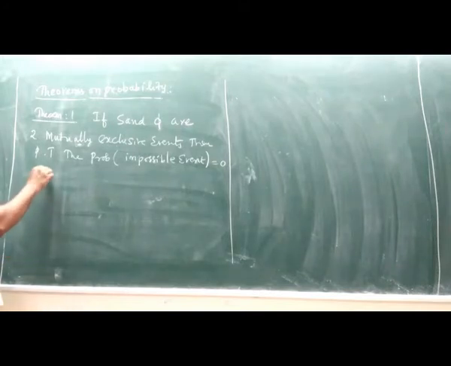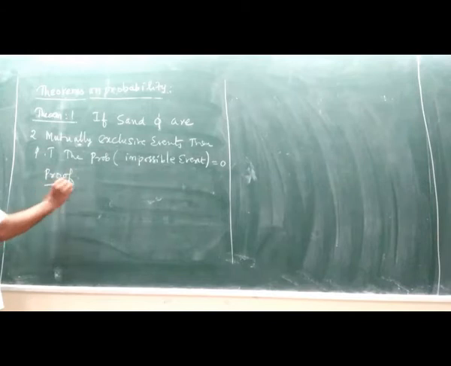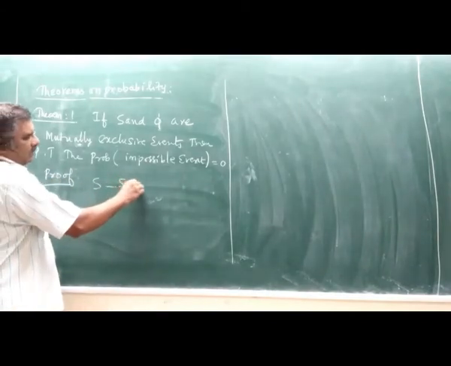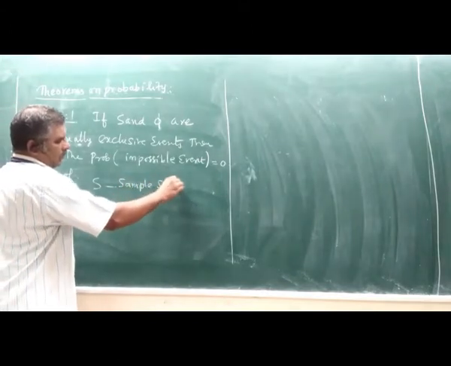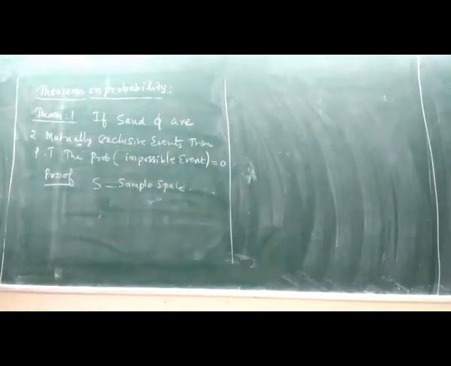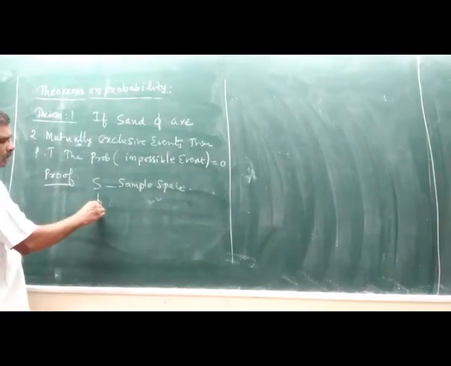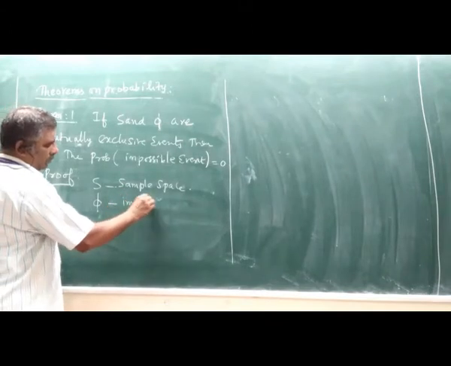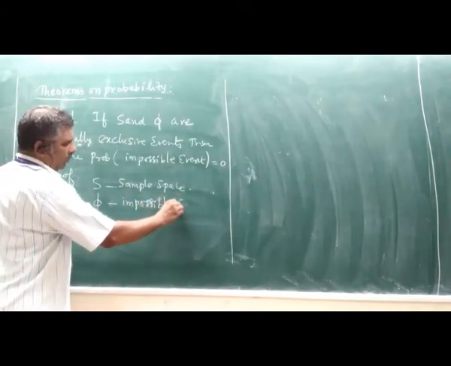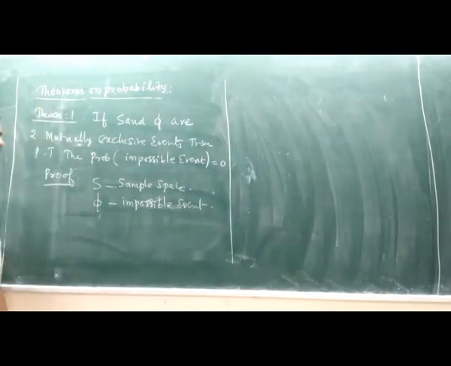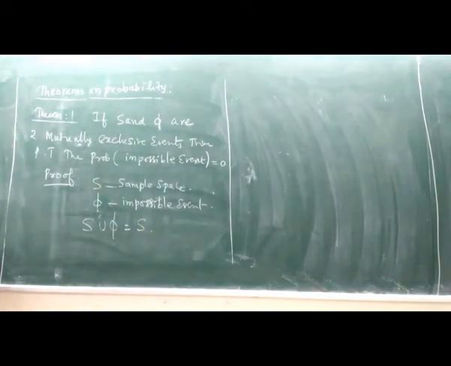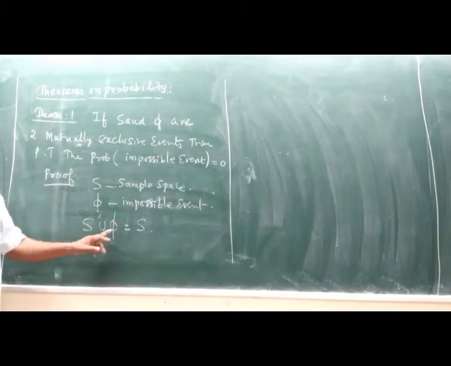See the proof for this. We know that S is the universal set, that is the sample space. Then phi is the impossible event. Then we take that S union phi is S. S is the universal set, phi is the null set.